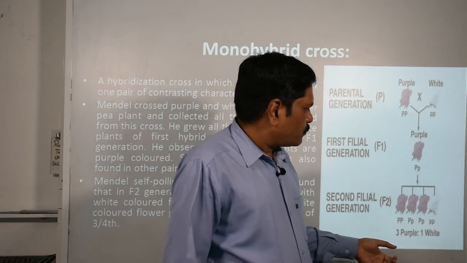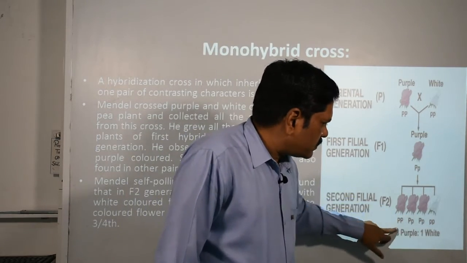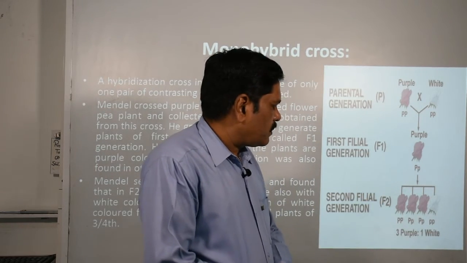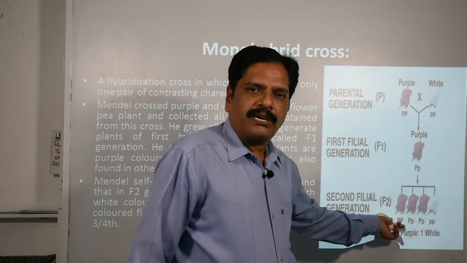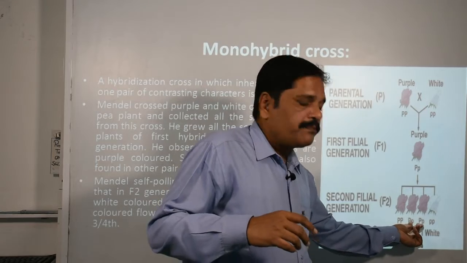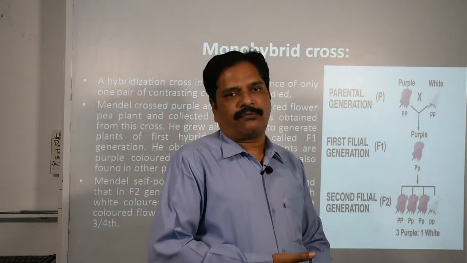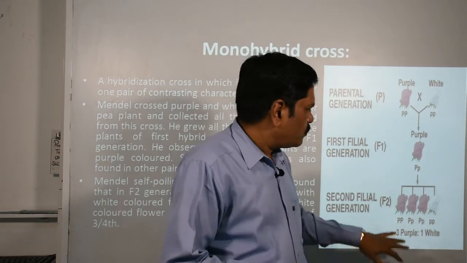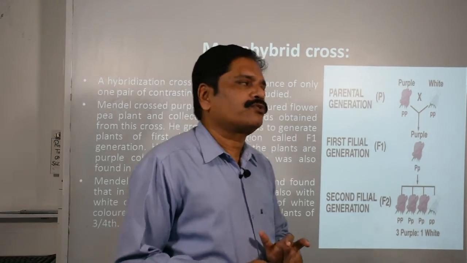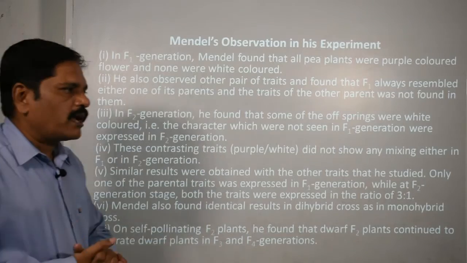Okay, so here you can also conclude this fact. See this, just focus on this one. You can see that out of this, 25% is pure dominant, that means pure traits, 50% mixed trait, and 25% again the recessive features. So the phenotypic ratio is purple 3:1. What is the genotype ratio? 1:2:1. So this is the result of the F1 generation monohybrid cross.